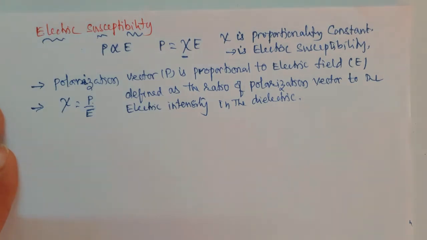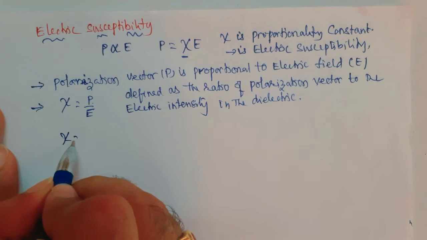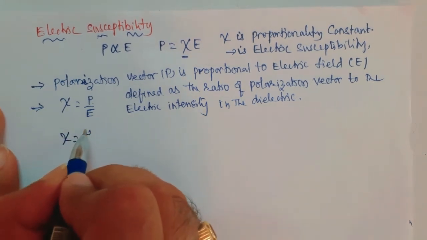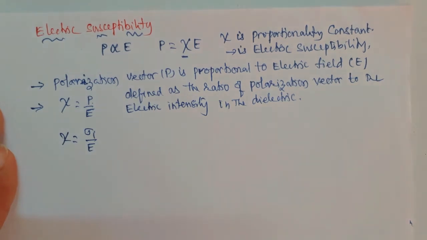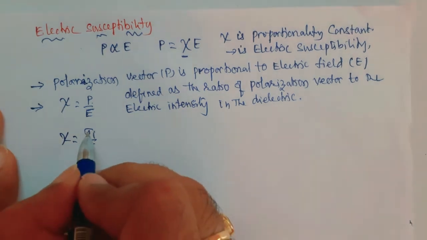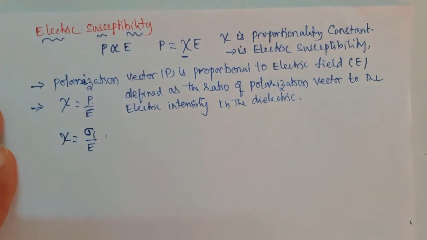This is nothing but the electric susceptibility. The same electric susceptibility can also be defined as xi is equal to sigma I by E, the induced surface charge density produced in the dielectric. This is another definition.